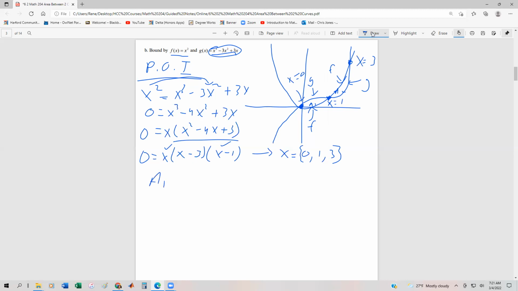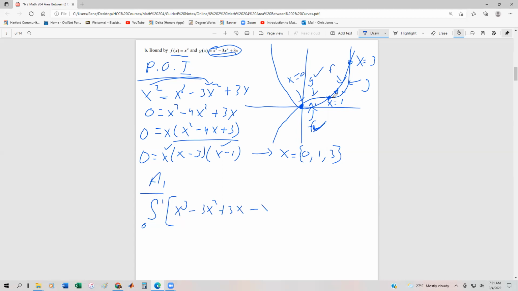Let's start with area 1. Looking at our graph, we know that the limits of integration are 0 to 1. We know that g is the top function, so this time we're going to get x cubed minus 3x squared plus 3x, and the lower function is f. All I'm doing is looking at the graph right here and seeing which one is the top and which one is the lower function.